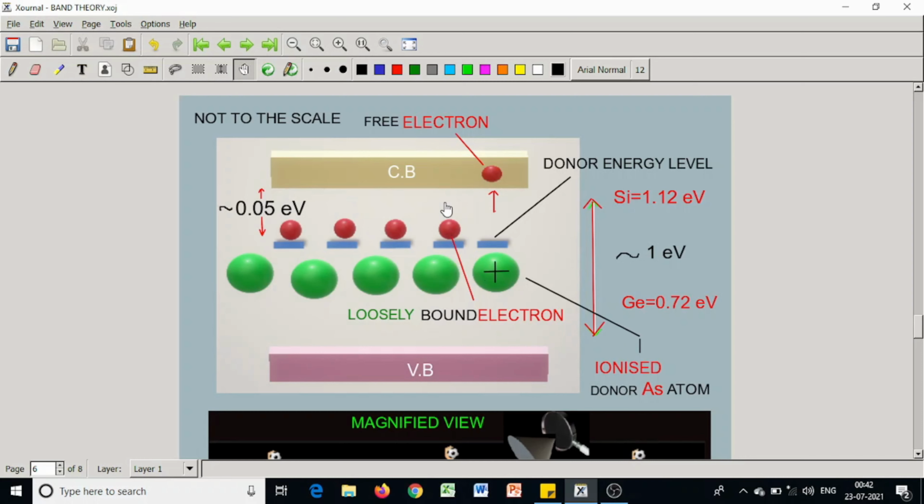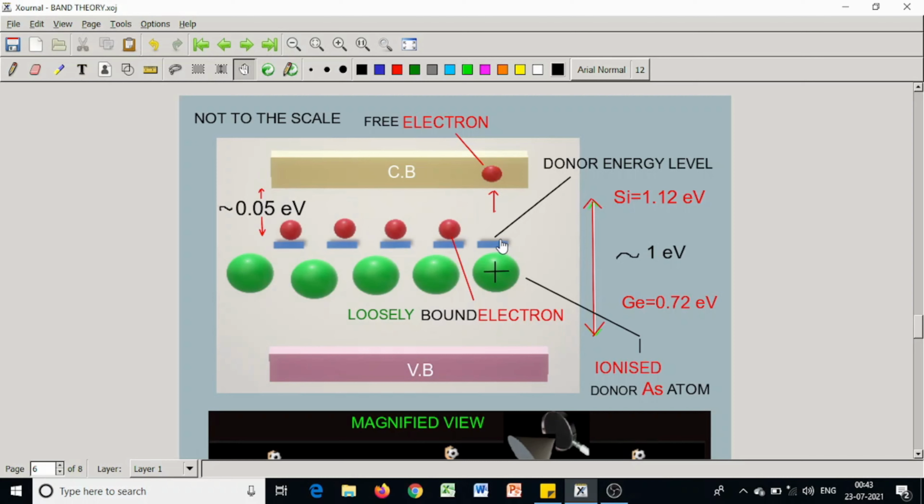So it is close to the conduction band. This difference is almost 0.95, but it is 0.05, so it is closer to the conduction band. So it clearly suggests that the donor impurity levels, denoted by these dashed lines, lie about 0.05 electron volt below the conduction band edge. These new allowable levels are essentially discrete levels. Those are not bands,